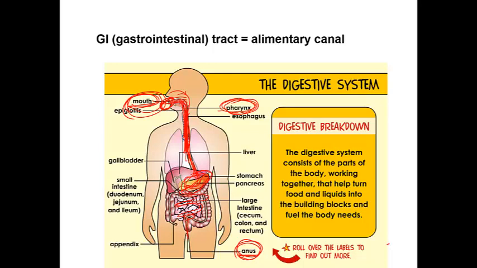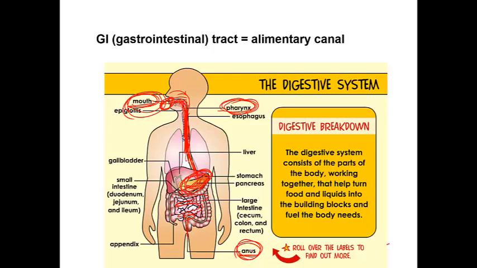The stomach itself is just a muscular sac. It's a sac made up of muscles. This sac contracts and relaxes to crush the food and mix it with the secretion of the stomach, which is called gastric juice.